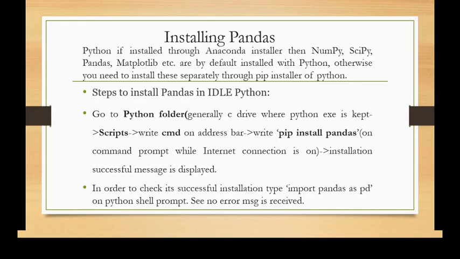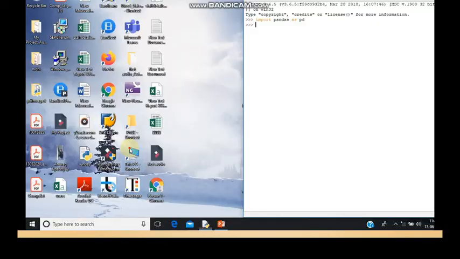To install Pandas, if you have installed it through Anaconda, then Matplotlib, NumPy, SciPy, and Pandas are installed by default. For installation in IDLE, you have to install Pandas in your C drive.